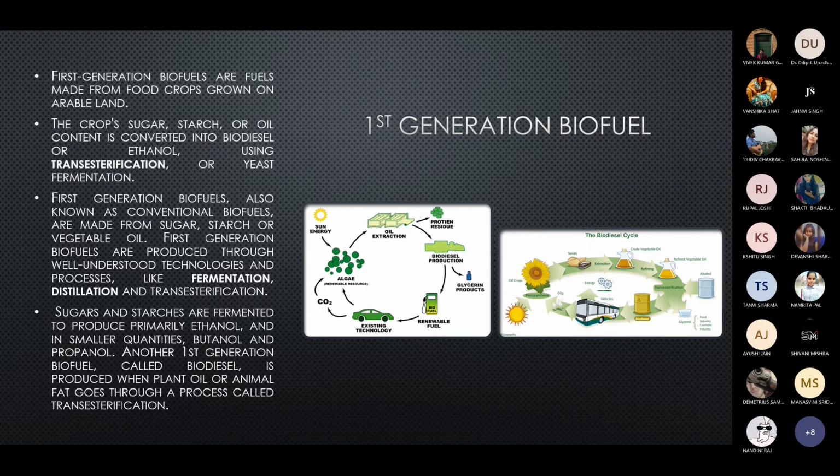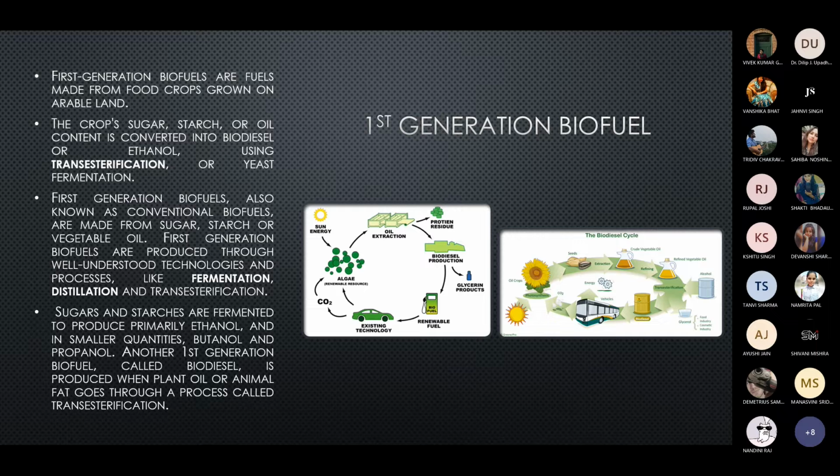The major generations of biofuels are the first generation, the second generation, and the third generation. First generation biofuels are made from edible biomass like oil cakes, food staples, and oil seeds, all grown on arable land.